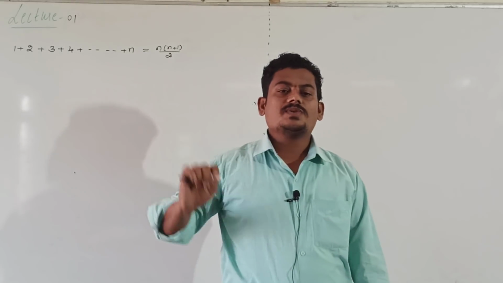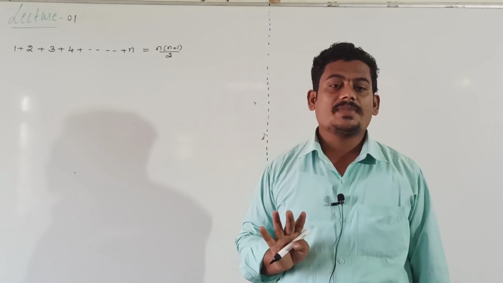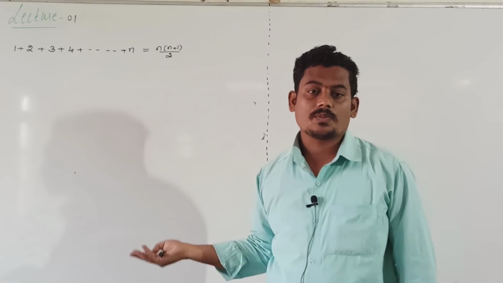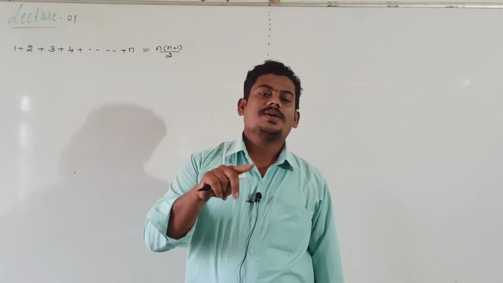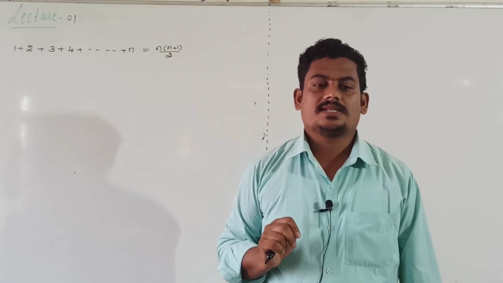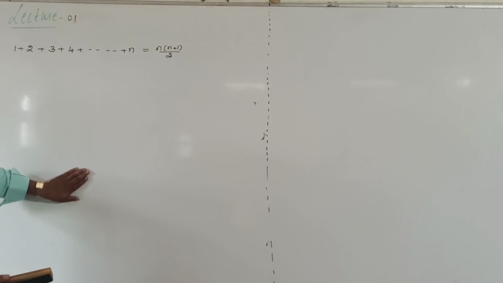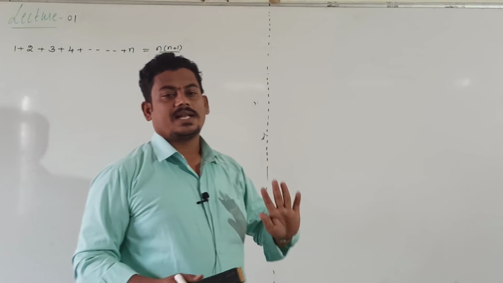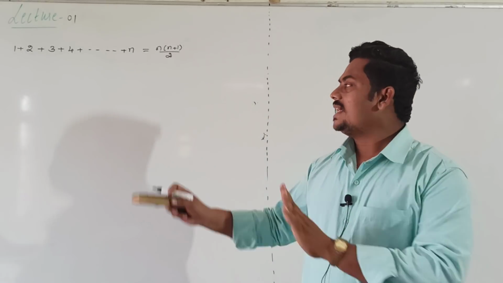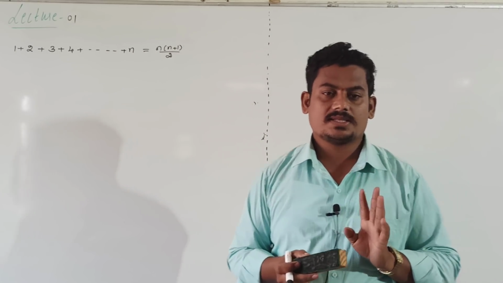Prove this statement using the principle of mathematical induction, not the usual proof. Just verify whether this statement is true or false for all the natural numbers.